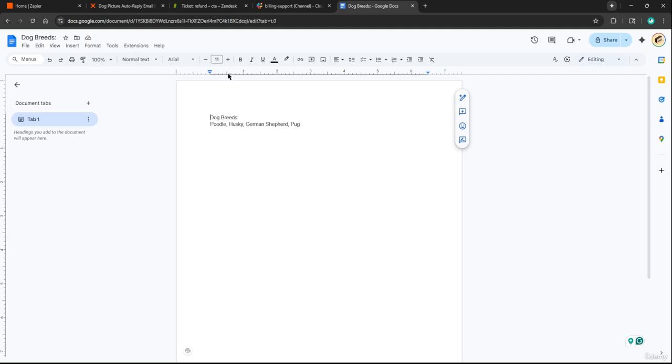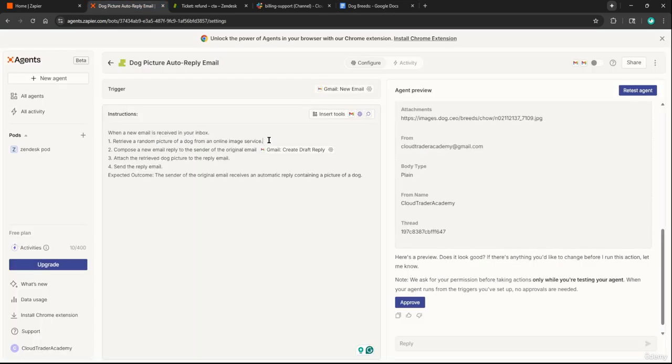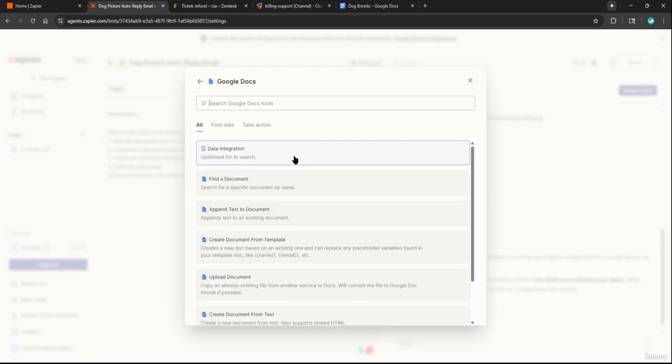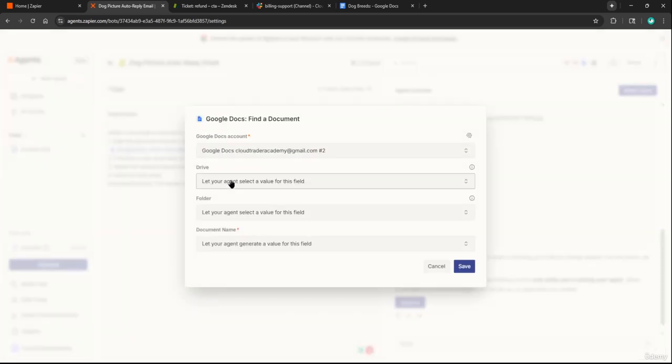There we go. Let's head back to our AI agent, and let's say instead of retrieve a random picture, we're going to say view the document here for a list of dog breeds to then look up images for in Google. And we're going to send over this Google document, click that, and then I'm going to link my documents. So we'll say find a document. I'm going to click the setting gear here, and we'll click my drive.